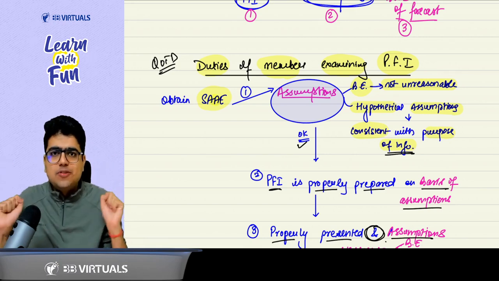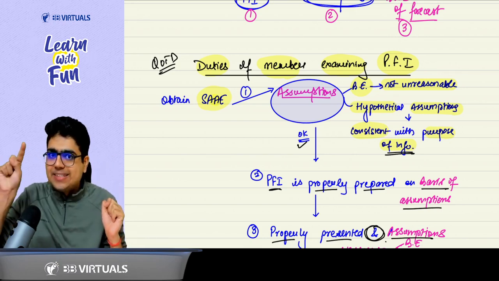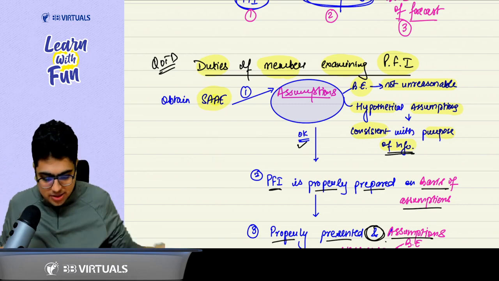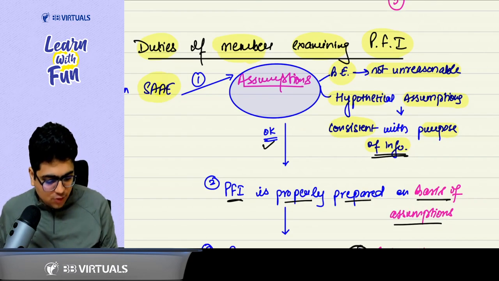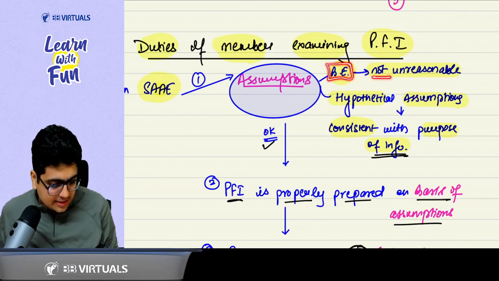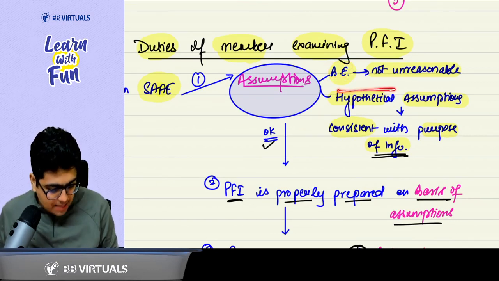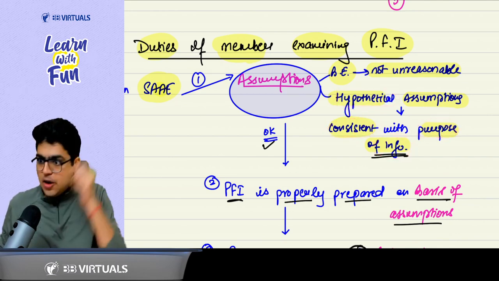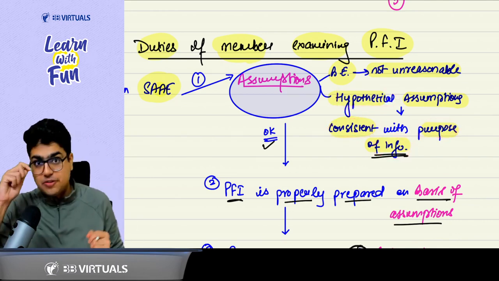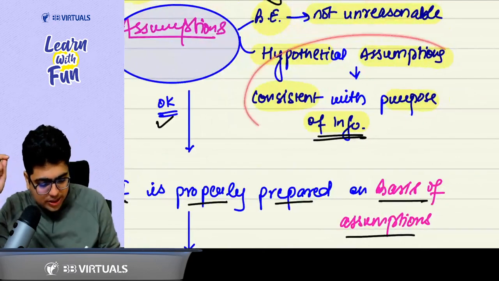What are the two types of assumptions? Best estimate assumptions and hypothetical assumptions. So obtain sufficient and appropriate evidence about the assumption. For the best estimate assumptions, that these are not unreasonable. For hypothetical assumptions, that they are consistent with the purpose of information. What do you mean by consistent with the purpose of information? Let's say you want a bank loan.